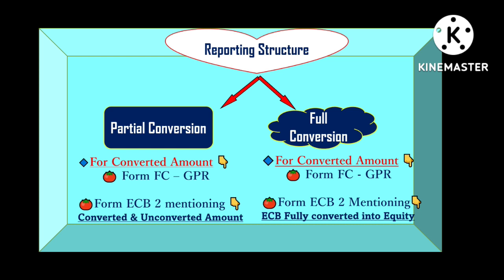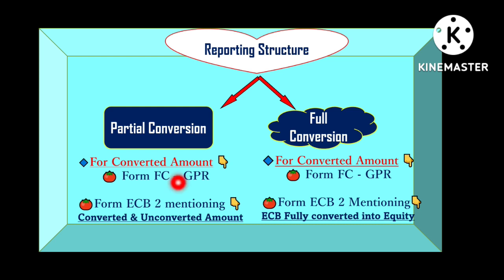It can be half, 40%, 30%, any specific amount, but not the full amount. Whatever amount out of the total ECB is being converted should be reported under form FCGPR, right?